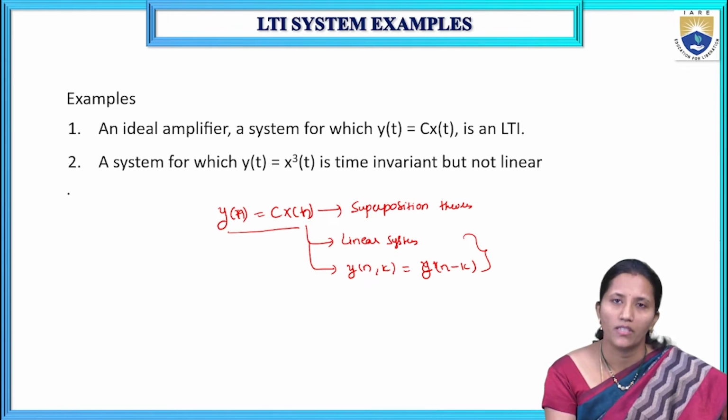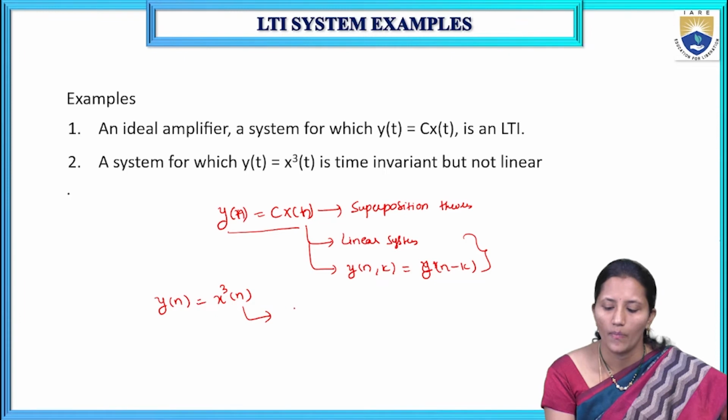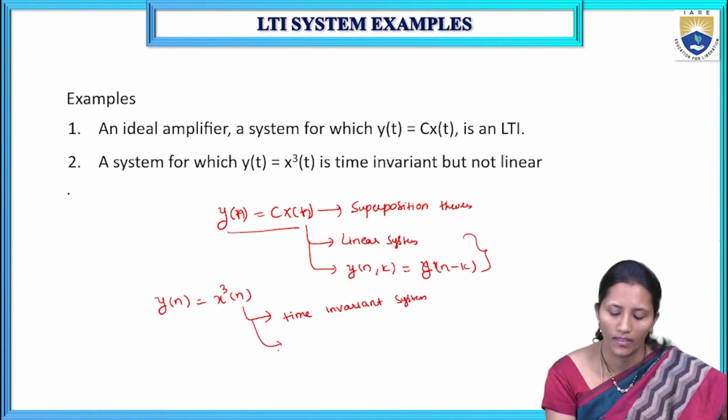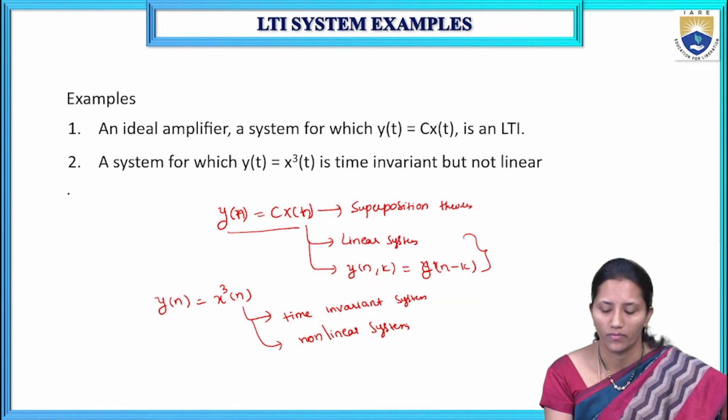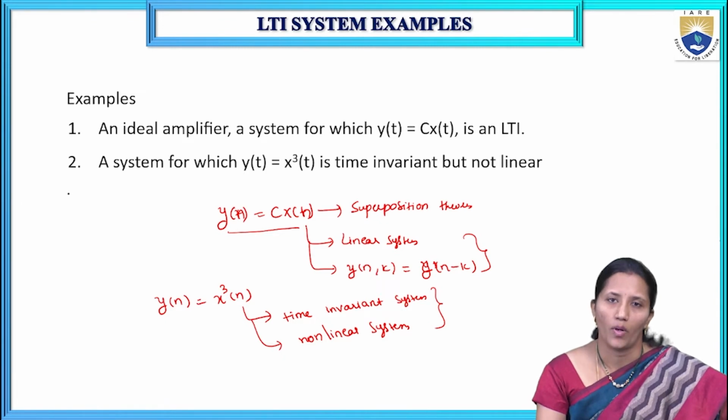But for some systems, suppose I am taking y of n is equal to x cube of n. Here the system will satisfy only the time invariant property. It is not a linear system, it is a non-linear system. So this system is not an LTI system. An LTI system should satisfy both properties, linearity as well as time invariance.